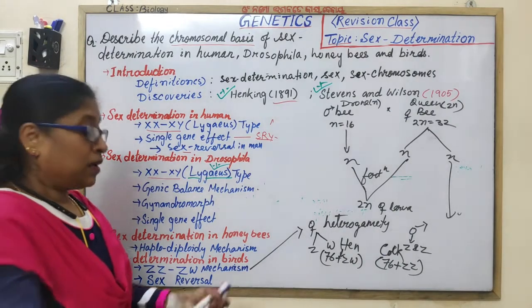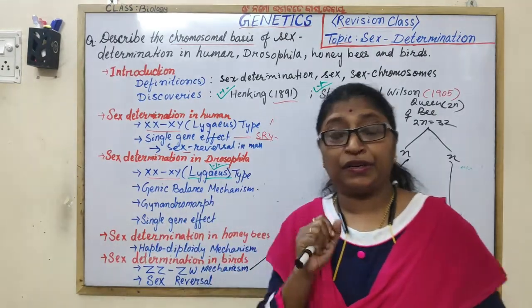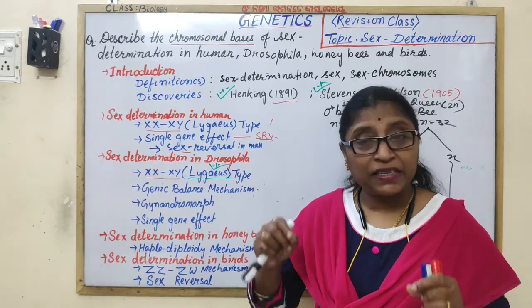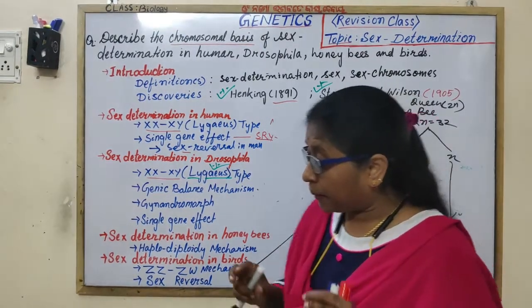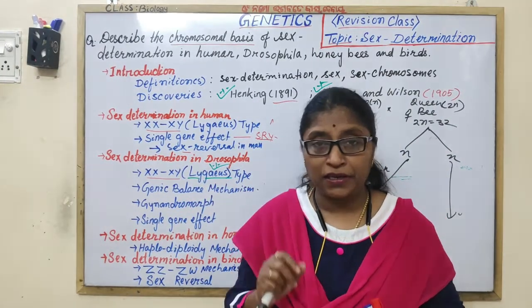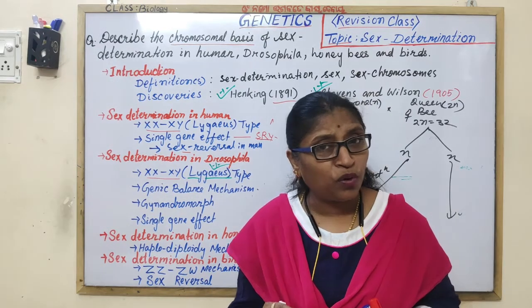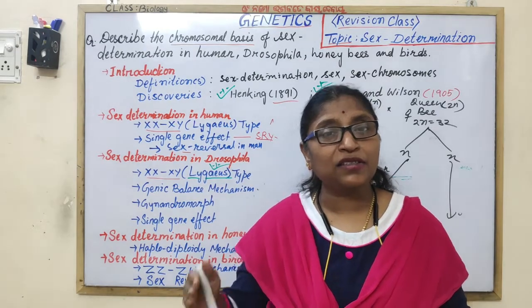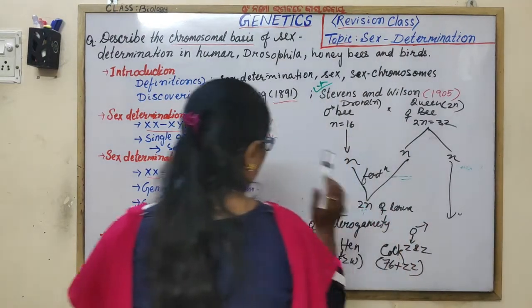Sex reversal, in the birds, as we know, you have to mention the left ovary is functional. If it is damaged due to some reason and removed, then the rudimentary right ovary develops into a testis and starts secreting the male sex hormone, influencing the development of secondary sex characters of the male, that is secondary sex characters of the cock.